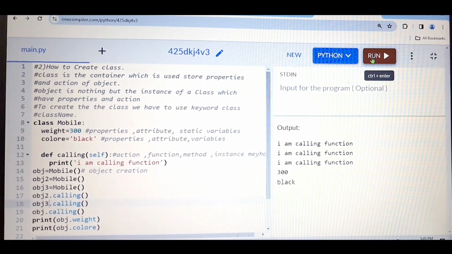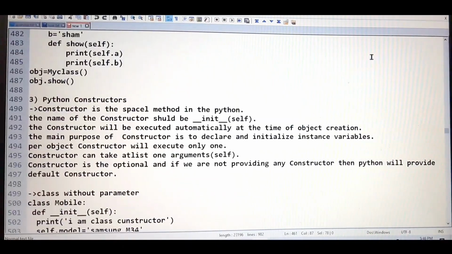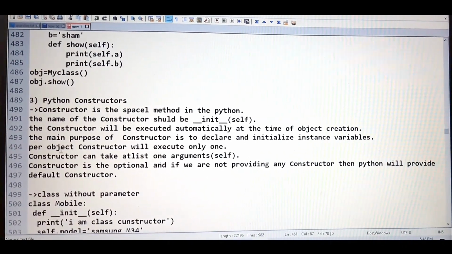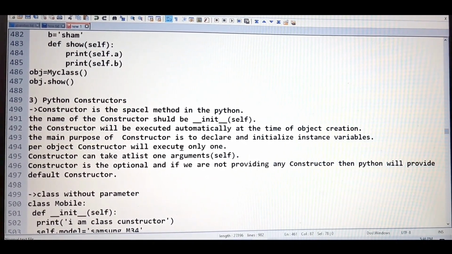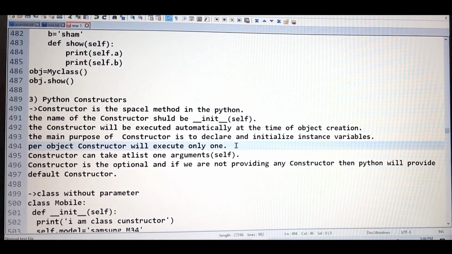So it means we can create multiple objects of one single class. There is no restriction about how many objects we can create for a particular class. As per our requirement, we can create as many object references for that particular class. So the same thing I have written here: per object, the constructor will execute only once. It means if in your program you have three objects of one class, then your constructor will execute three times.